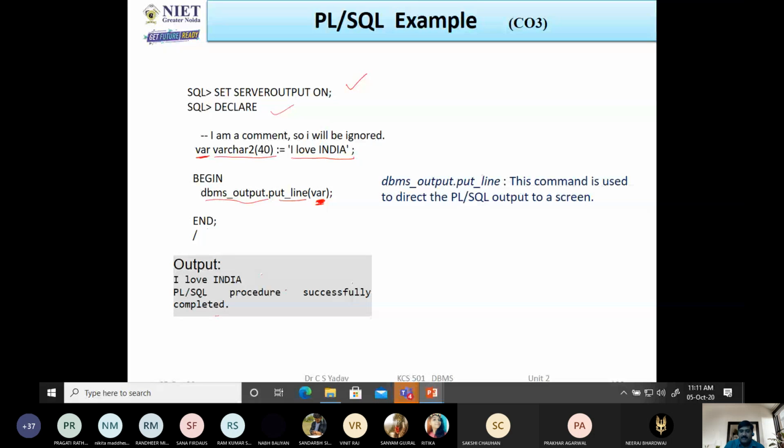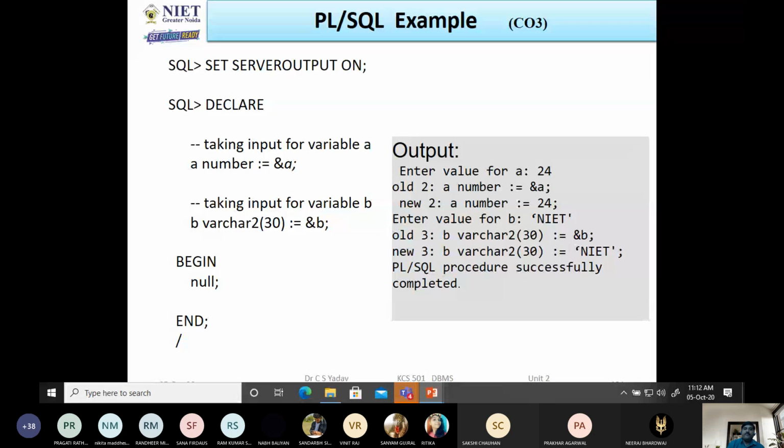Did you get it? Hello. Yes, sir. I will demonstrate it through a PL/SQL block. Here suppose we want to enter data from the keyboard, then we write the syntax like this: a number, then assignment operator, ampersand a. From the keyboard you have to enter the value, and that value will be assigned to a, and similarly we will give the input from the keyboard and that value will be assigned to b. In this way we can take input from the keyboard.